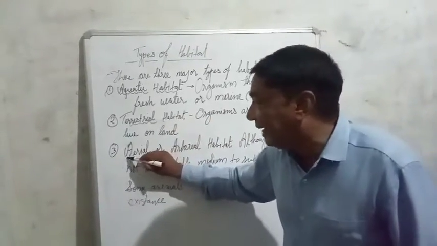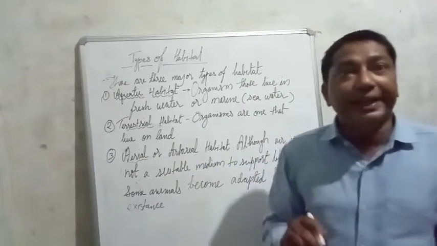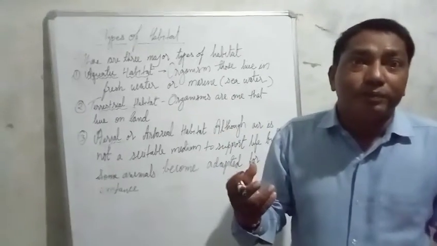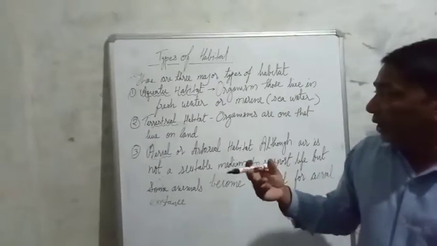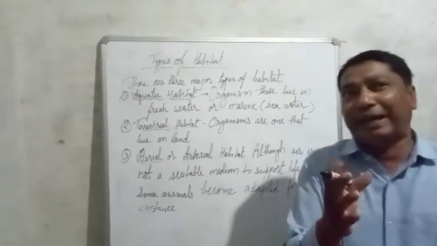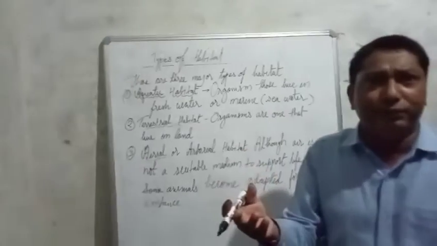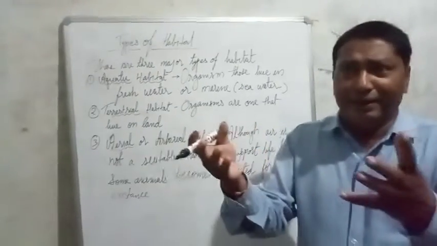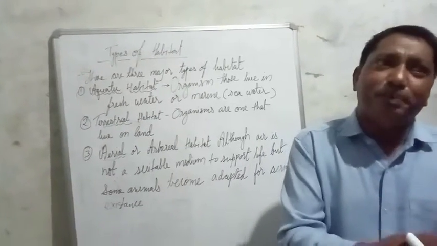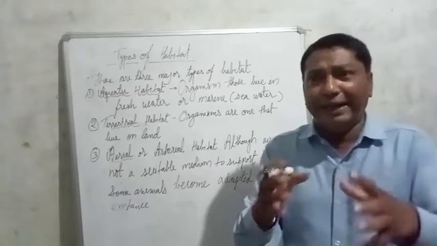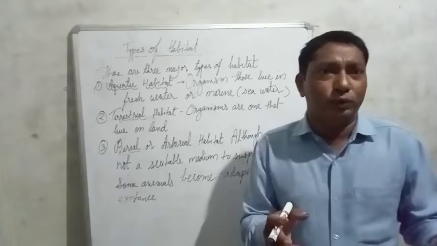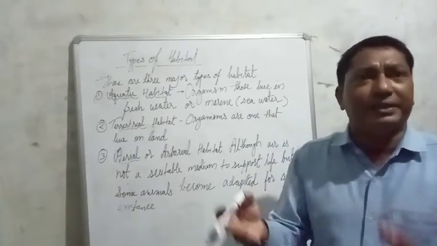And third is aerial. Aerial means in air. Air is not such a kind of medium where an organism can live all its life. It either sits on trees or other places, means it has a link somewhere or the other with the land or the trees or other things.